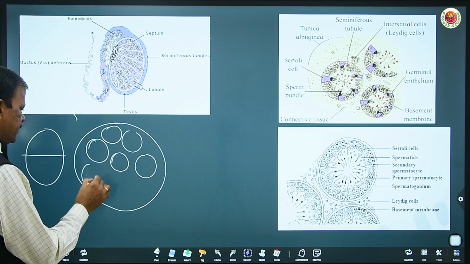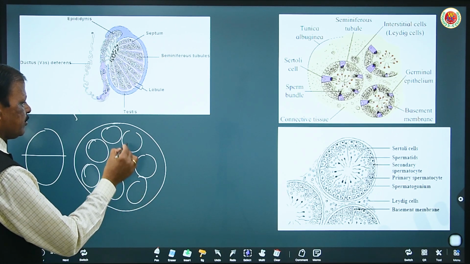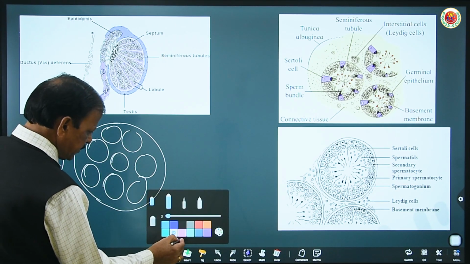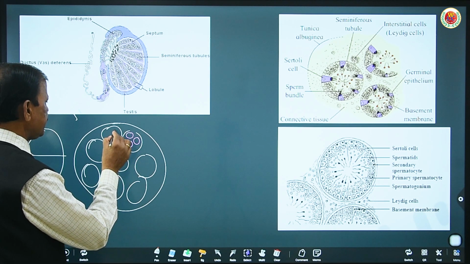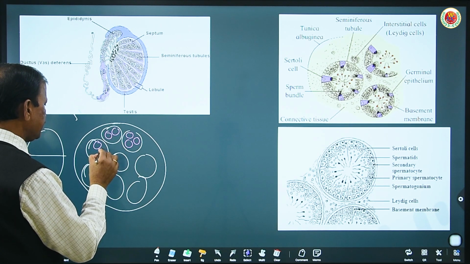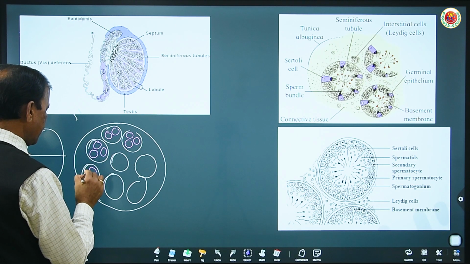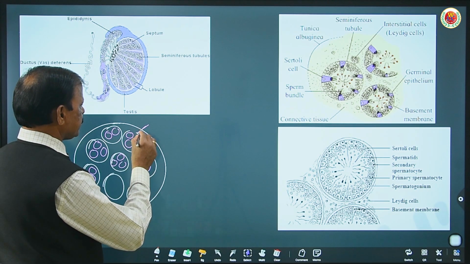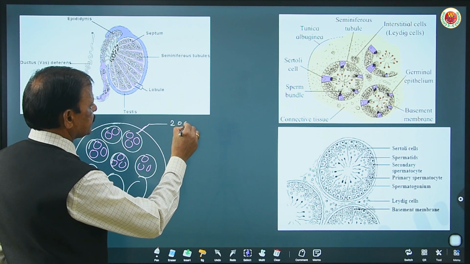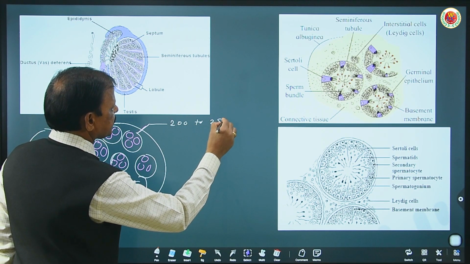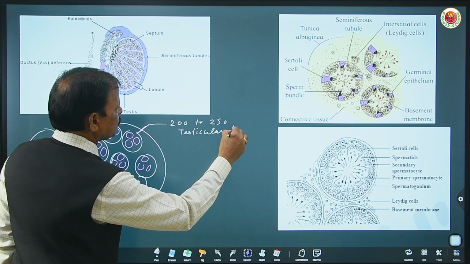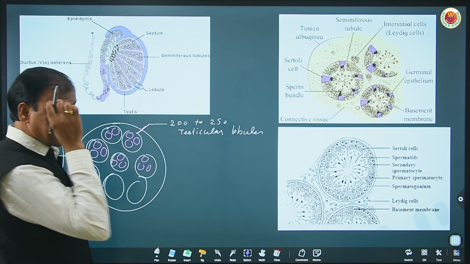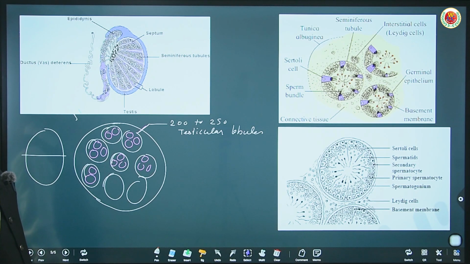These are the testicular lobules. Each testicular lobule may consist of 2 to 3 seminiferous tubules. Each testis consists of around 200 to 250 testicular lobules. See, these are the testicular lobules.